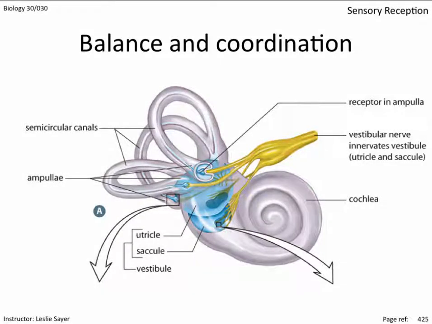The organs of balance are the semicircular canals, the utricle, and the saccule. The semicircular canals are fluid-filled loops arranged in each dimensional plane of space, forward and back, up and down, side to side, and end in a bulge called an ampulla.